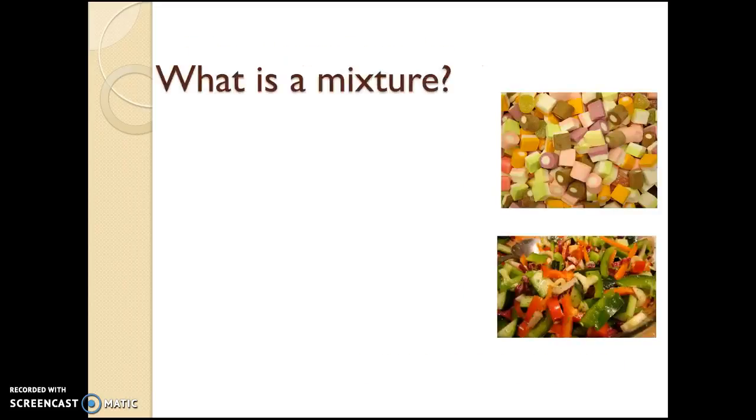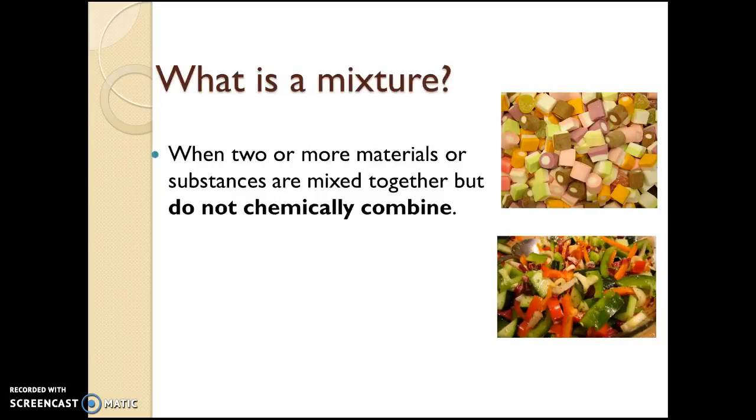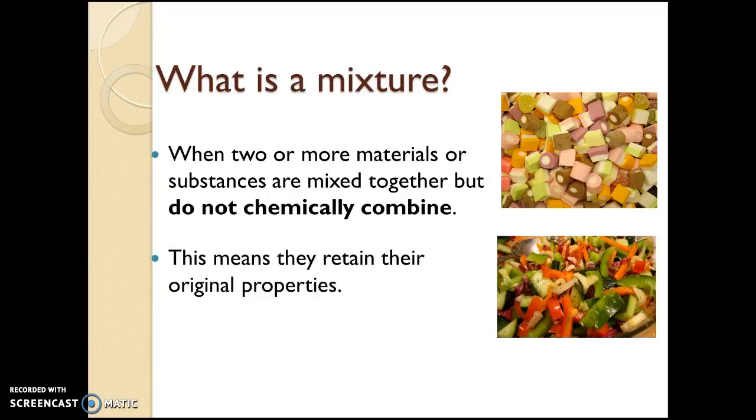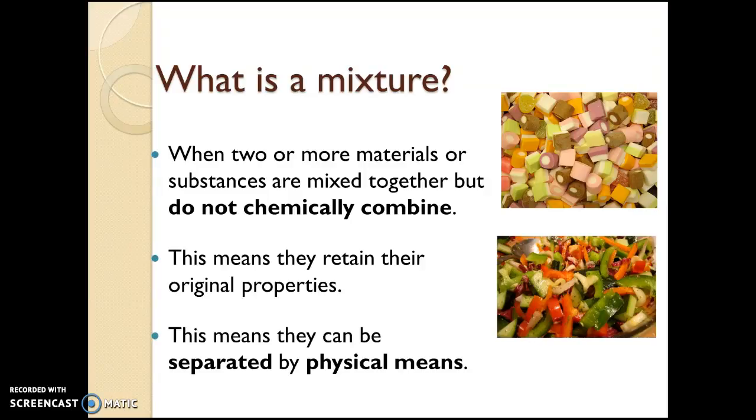So, who can give me the definition of a mixture? We speak about mixtures when we have two or more materials or substances mixed together. You see the link? A mixture when we mix substances. The verb to mix, mixing. We mix substances together, but they do not chemically combine. That means they retain their original properties. And as a consequence, they can be separated by physical means.